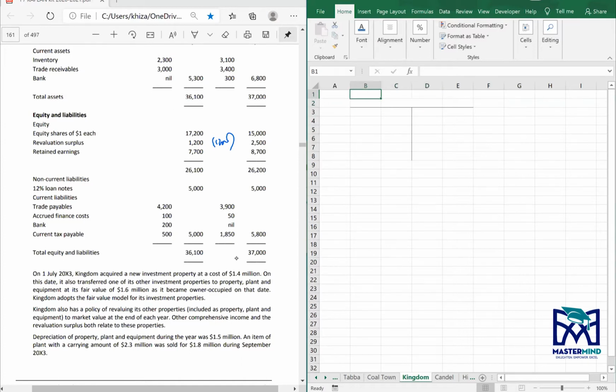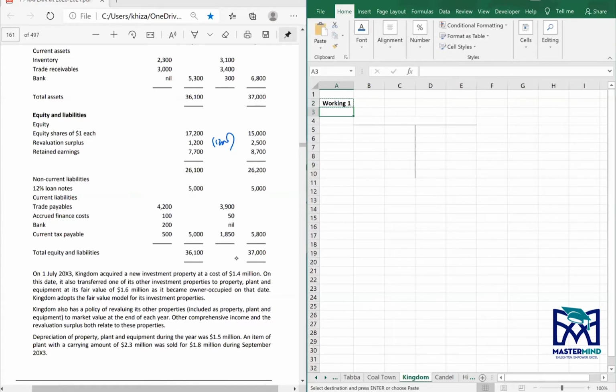Let's just call this working one and let's call this working two. This T account is investment property, and this is PPE. Okay, I'll first start my work with PPE.